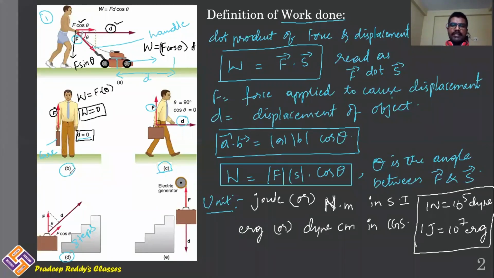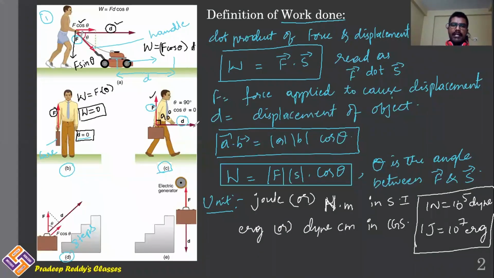Now coming to example C, here the person is catching the briefcase. It means that he is putting some effort, he is applying force in the upward direction. He is not standing still, he is walking. Therefore, there is some displacement observed in the briefcase, and that displacement is perpendicular to the applied force. Angle between these two is 90 degrees.